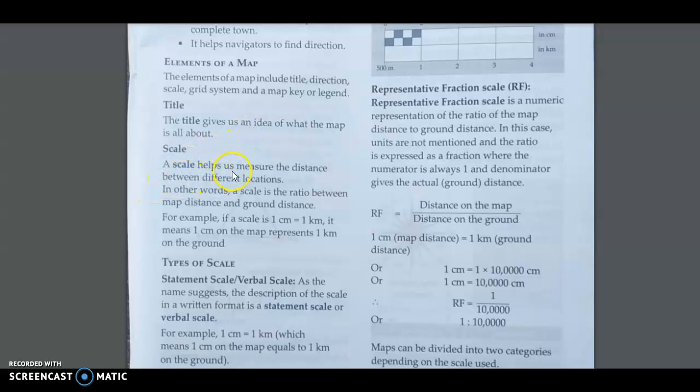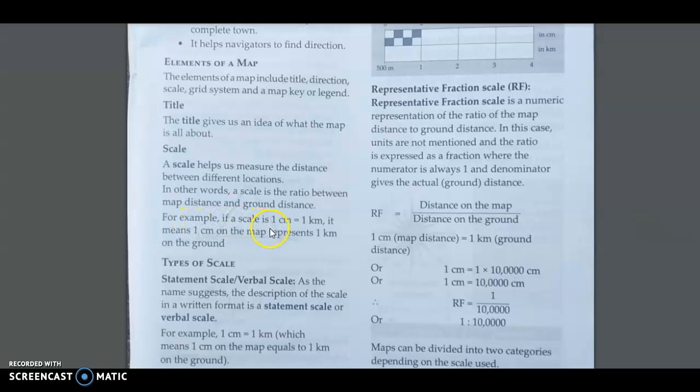A scale helps us measure the distance between different locations. In other words, a scale is a ratio between the map distance and the ground distance. A very good example is given.